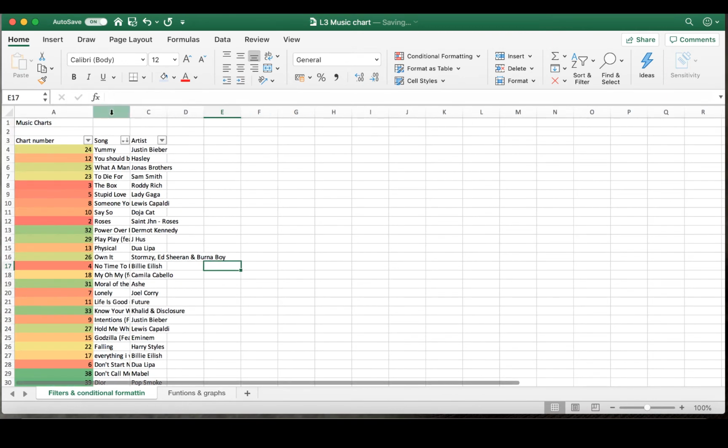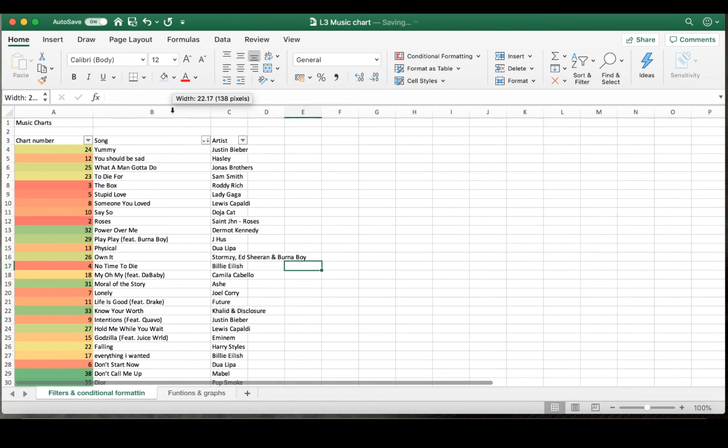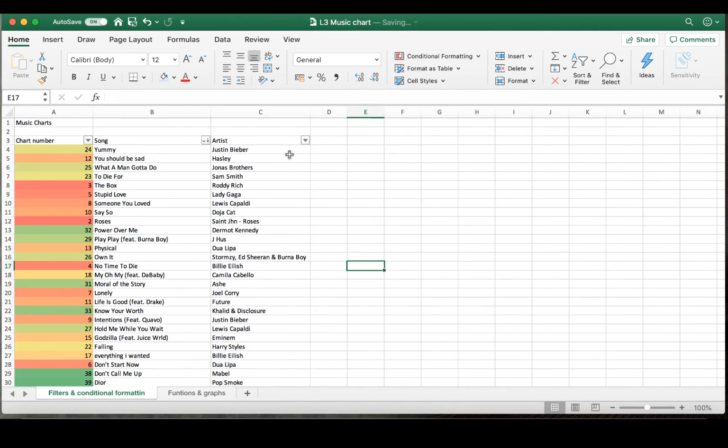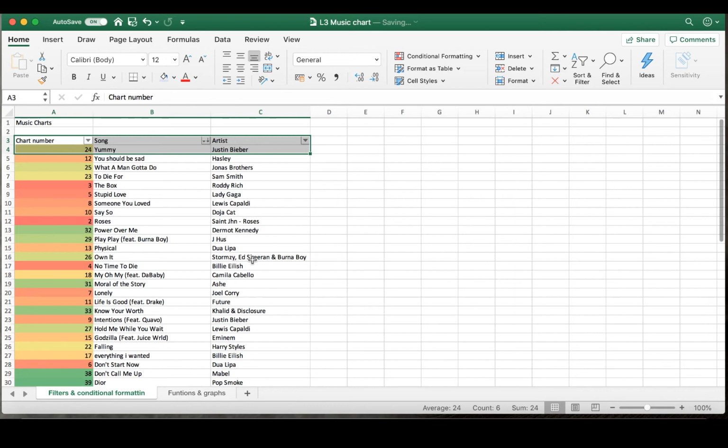I would like you to do those two skills and then format the table as you want. Remember, by format, I want you to change the colours and the font and add borders. Okay, have a go on this first task. Okay, so you should have done that now, so let's move on to the next task.